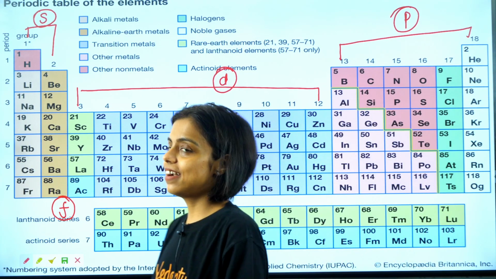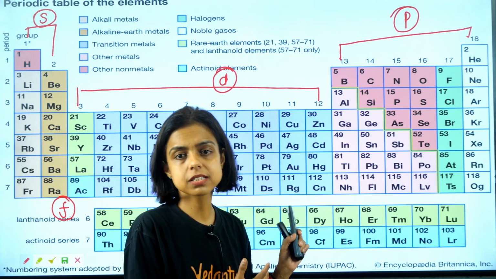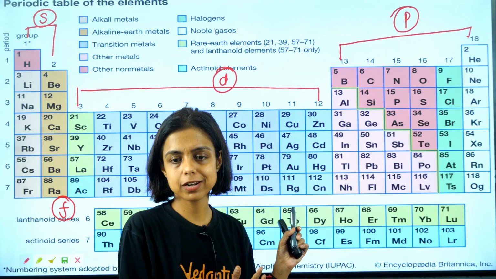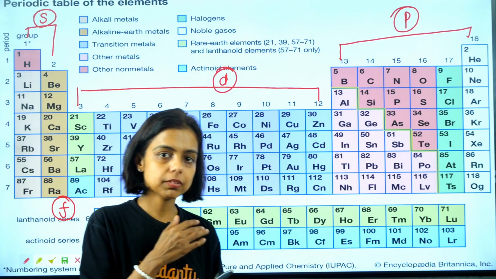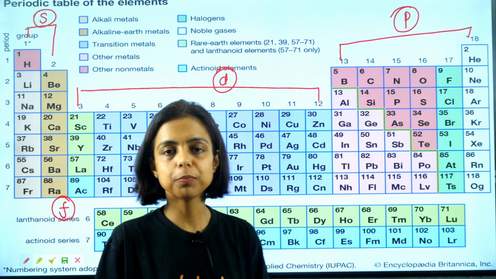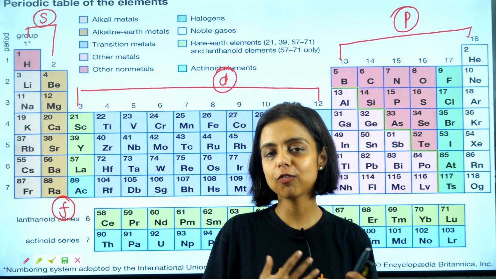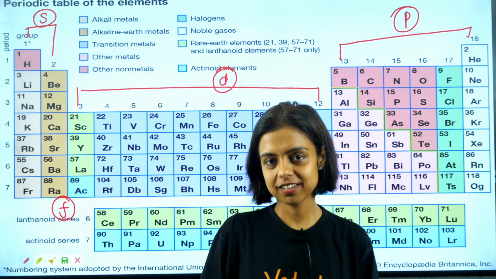Let me tell you an interesting story behind this. We'll talk about this modern periodic table given by Henry Moseley in detail. When Henry Moseley gave his modern periodic table, you can say the ego of all the chemists got hurt, right?